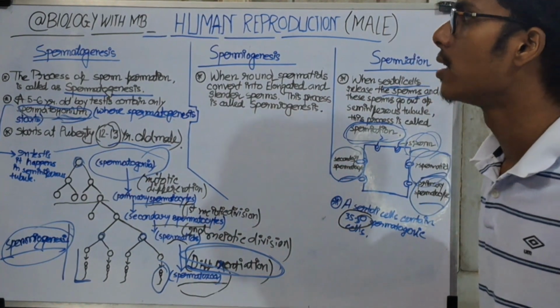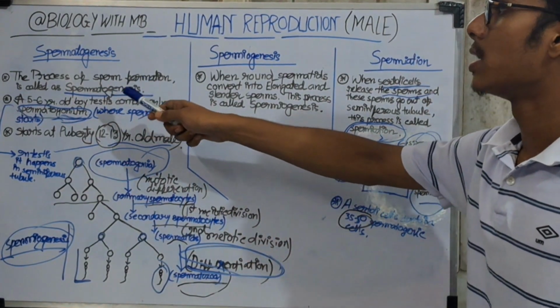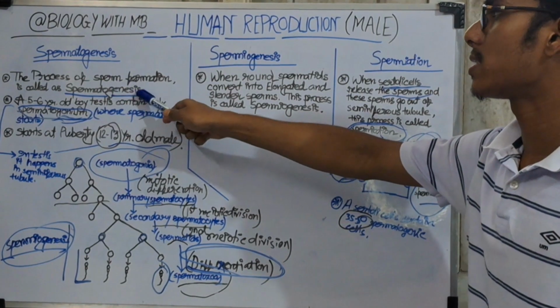Then we say the process of sperm formation is called spermatogenesis.